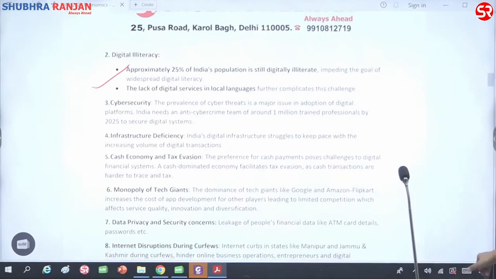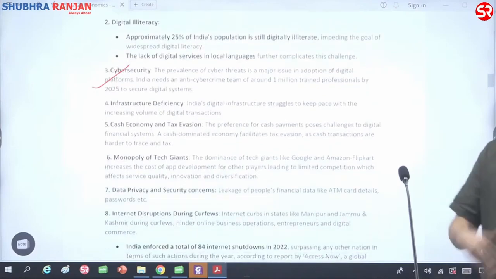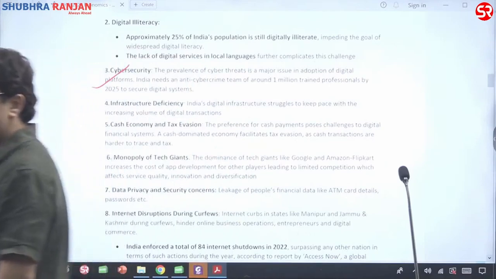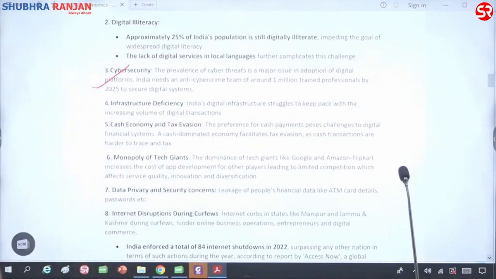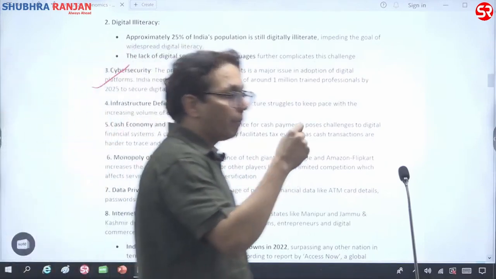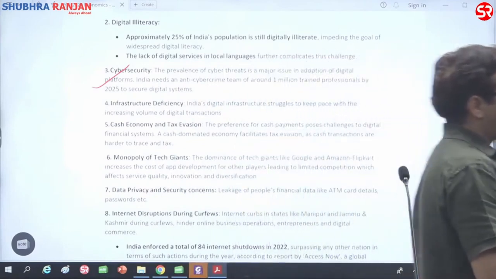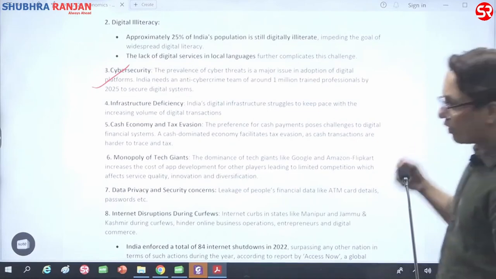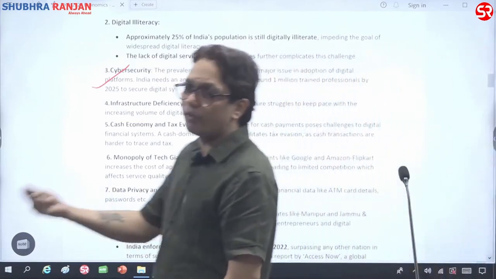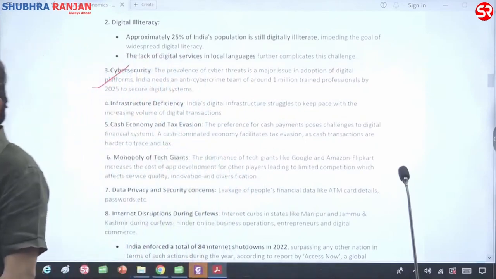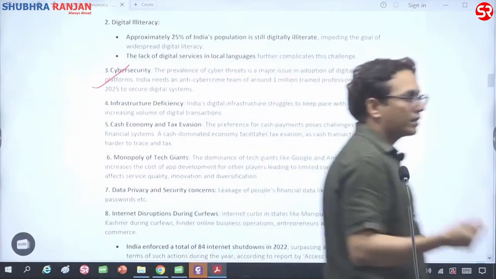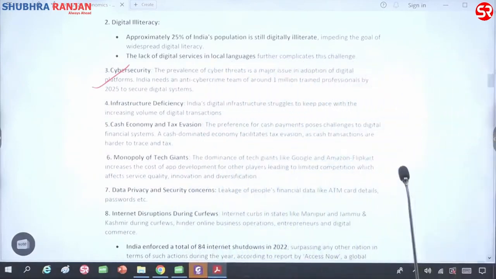Then infrastructure deficiency. You would have seen that in spite of Jio rolling out 5G, Airtel rolling out 5G, there are certain parts in a city where we do not even have a basic mobile connection. There would be call drops even in today's circumstances. Why so? Because the demand for digital infrastructure is much more than the availability of digital infrastructure. So there is always a lag. So this drawback is there, that there is a digital infrastructure deficiency.